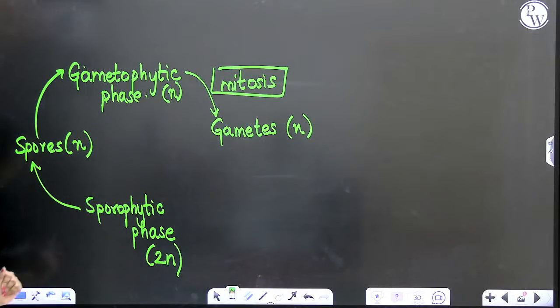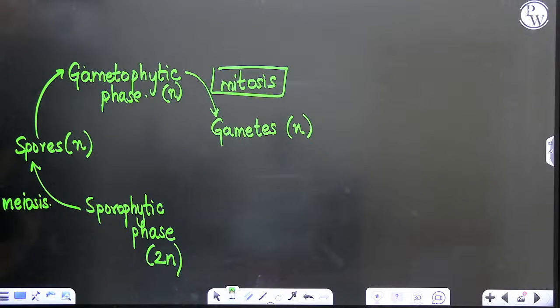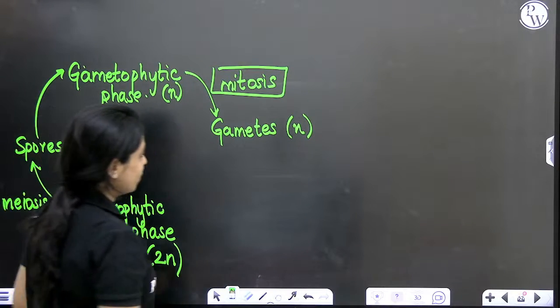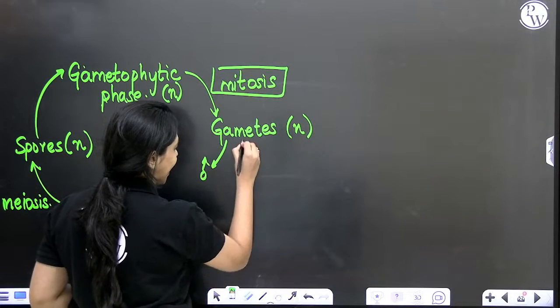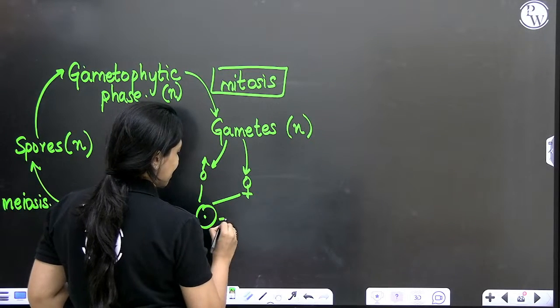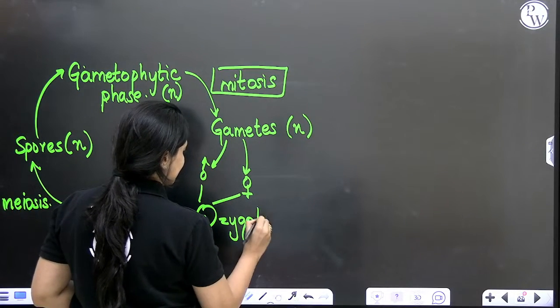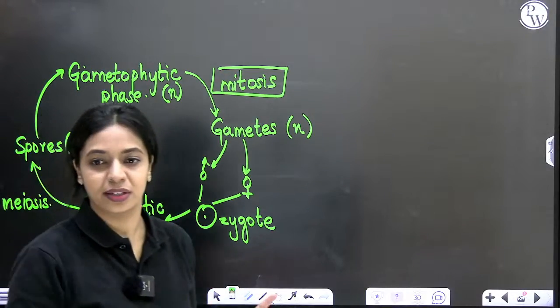What kind of cell division will take place here? Yes, all of you are right. Over here, meiotic cell division will take place. Okay. Now, the gametes, there will be a male gamete and there will be a female gamete. They both fuse to become the diploid zygote. The zygote will develop into the sporophyte. This is alternation of generation.